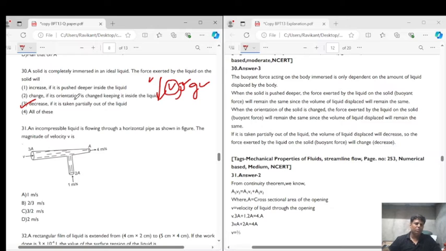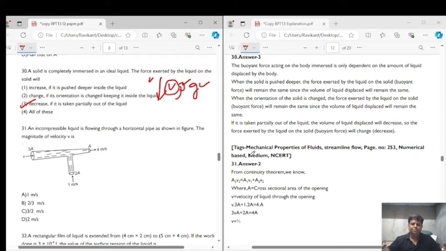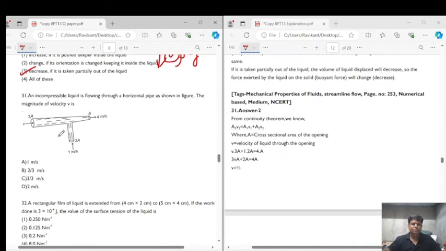Now let's look into question number 31. It says an incompressible liquid is flowing through a horizontal pipe as shown in the figure. The magnitude of the velocity V is... Okay, so here the liquid is getting in, again here the liquid is getting in, and here the liquid is getting out.